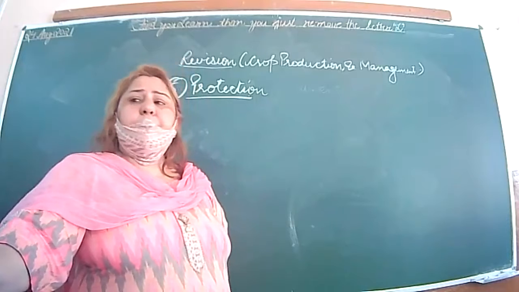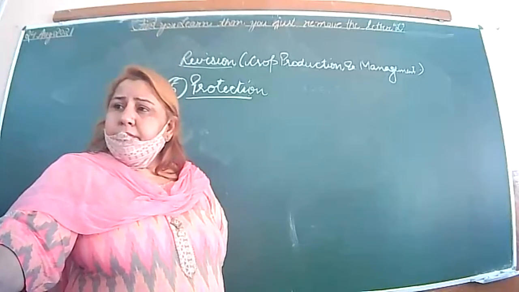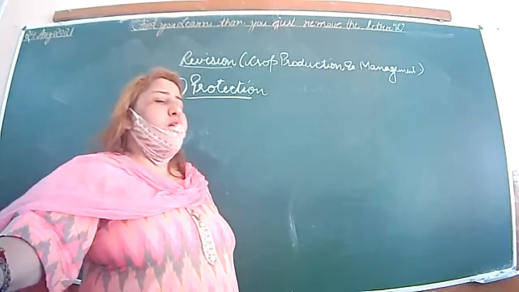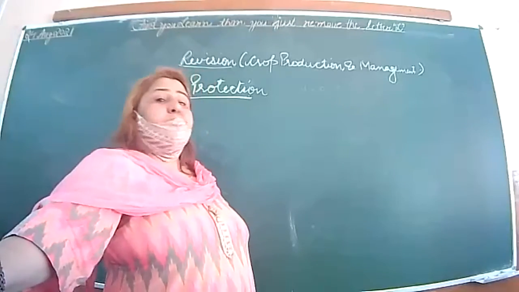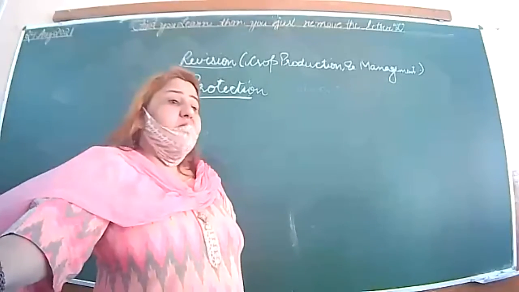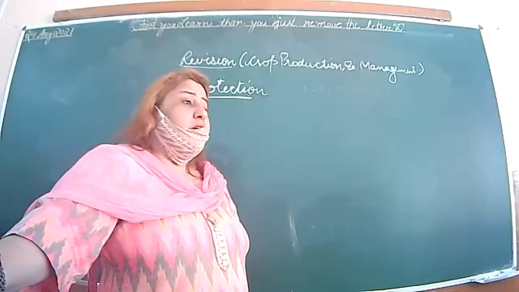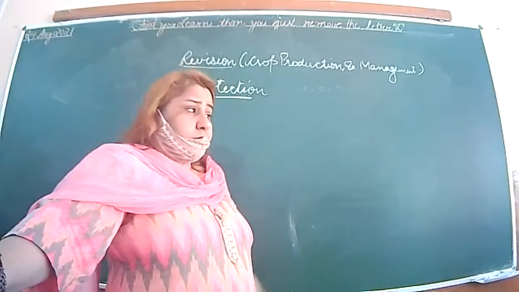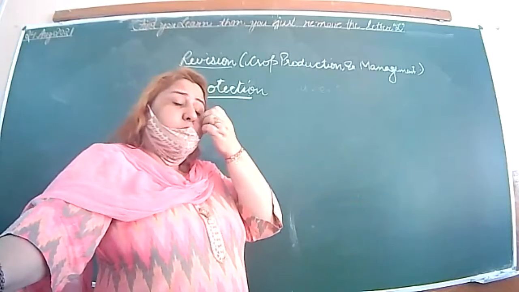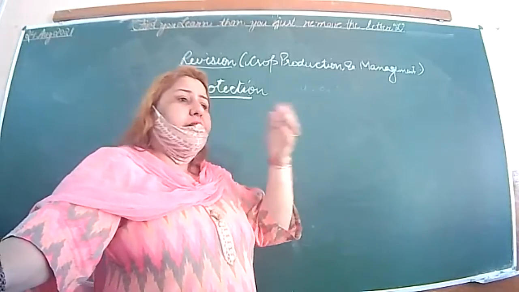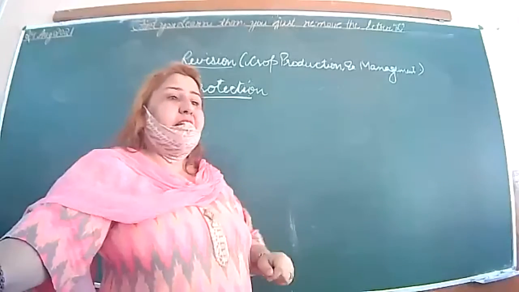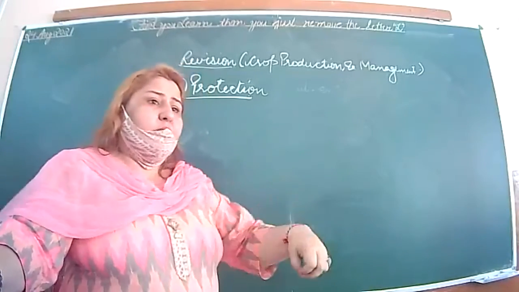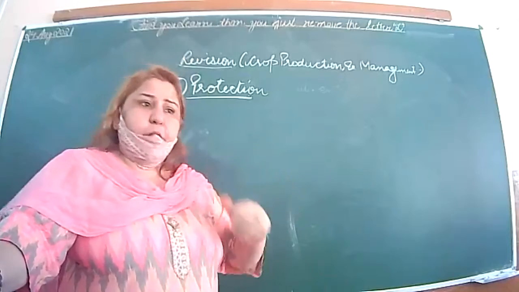We compete with them. Sometimes they harm. Sometimes these are poisonous also. Okay? Sometimes because when these weeds, the unwanted plants grown along with the main plant, they will absorb. If we are giving the water, they will absorb the water. Okay? If we are giving manures, they will absorb that manures. If we are giving light, they will compete for the sunlight also. Okay? And again, जो roots होंगी, their roots will entangle with the main plant. वो भी problem है. Okay?